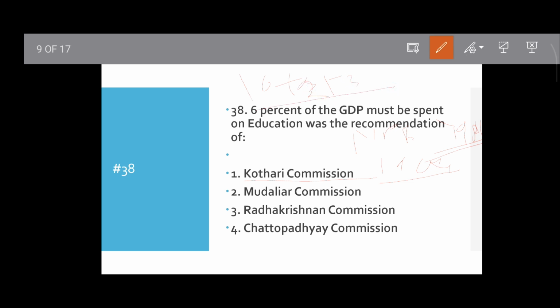The Kothari Commission also proposed the 10 plus 2 plus 3 structure, then the common school system, then equalization of educational opportunity. Then Mudaliar Commission is the Secondary Education Commission, and Radhakrishnan Commission is also known as the University Commission. Okay, then move to the next question.